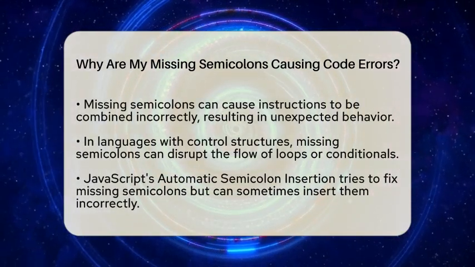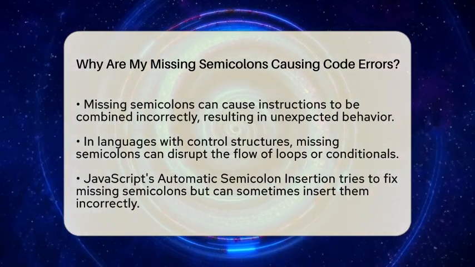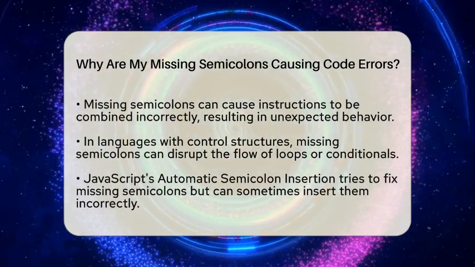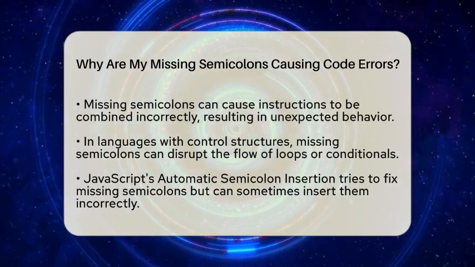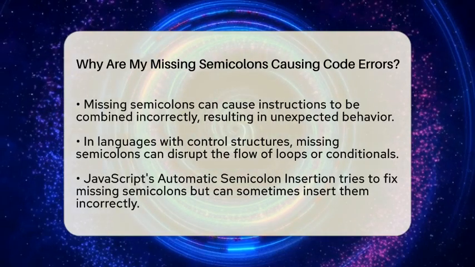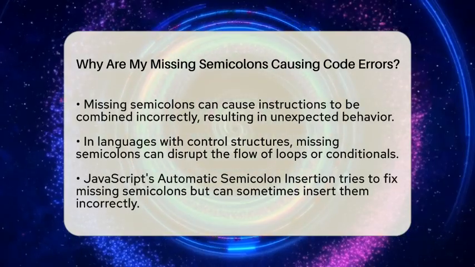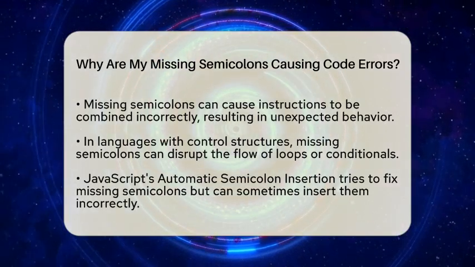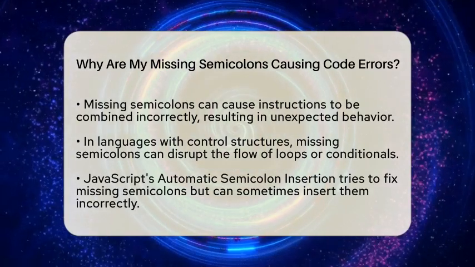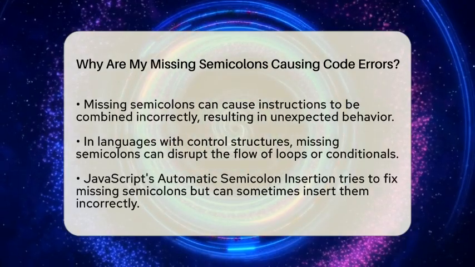Missing semicolons can also cause the computer to misinterpret the structure of your code. For example, if you write a line of code and forget the semicolon at the end, the next line might be wrongly combined with it. This can cause unexpected behavior or errors that are tricky to spot. Especially in languages with control structures like loops or if statements, missing semicolons can mess up the flow. If braces or other delimiters are also misplaced, it only gets worse.